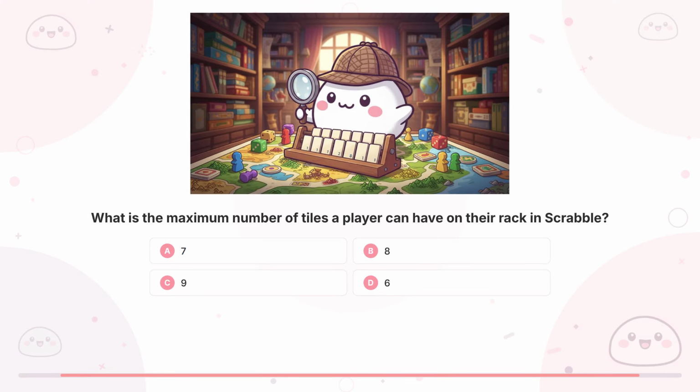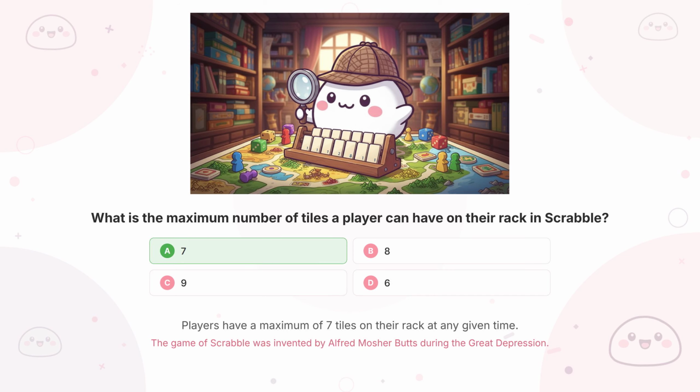Question 20. What is the maximum number of tiles a player can have on their rack in Scrabble? Drum roll, please. It's A, 7.